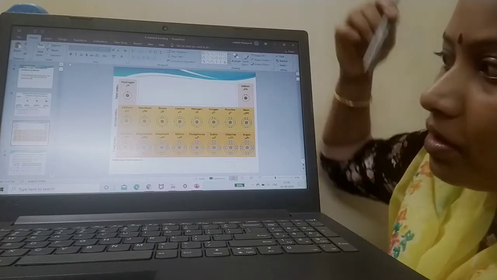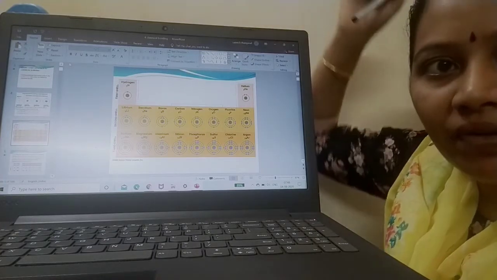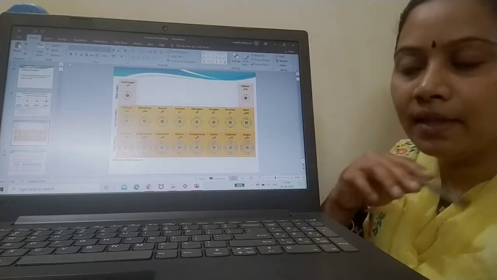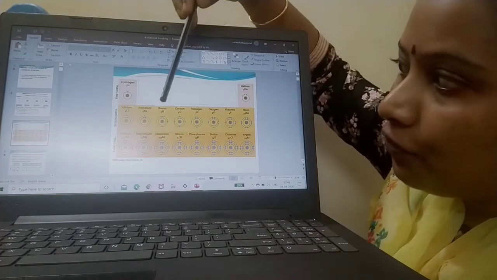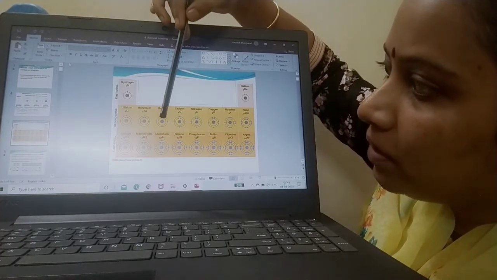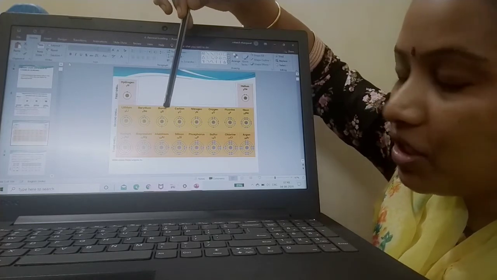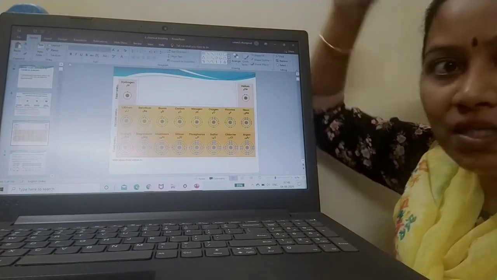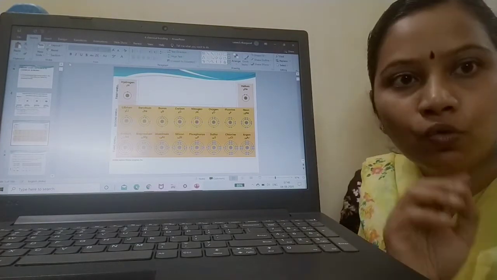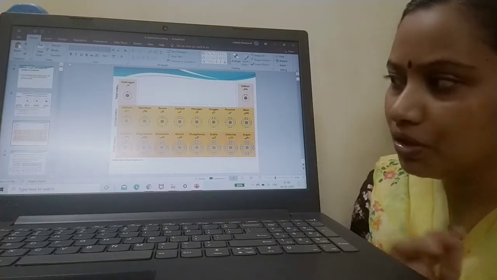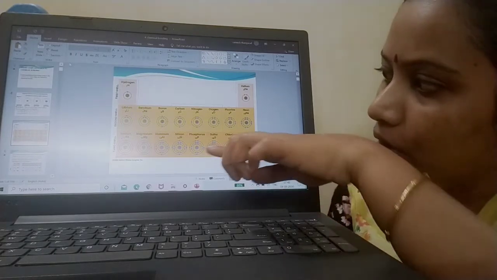Now boron's configuration is 6. How will that be filled? Innermost shell will have 2 and the outermost shell will have 4. 1, 2, 3, 4, 5. Boron's atomic number is 5. So how will you fill that 5? 2 will be in the inner shell and 3 will be in the outer shell. Now let me tell one more example.